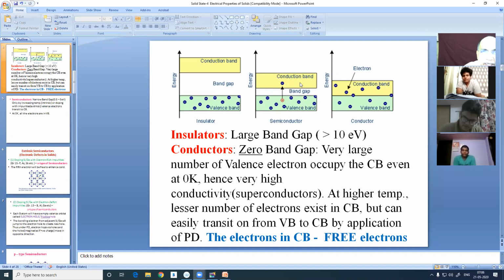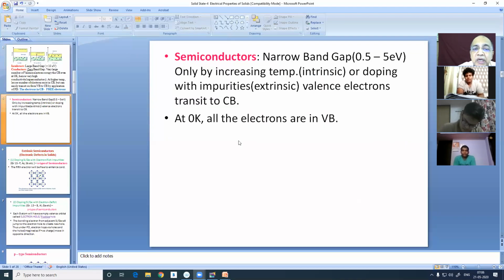That is theoretically studied, but they have to be doped with some dopants like group 13 or group 15 elements in a very calculated manner, so that the conductivity can be predicted and tailor-made to be applicable for a particular electronics gadget or purpose. Yes, I have already told that intrinsic semiconductors are of no use because high temperature is needed, but by doping with impurities, they can be converted to room temperature semiconductors. Those are called extrinsic semiconductors.